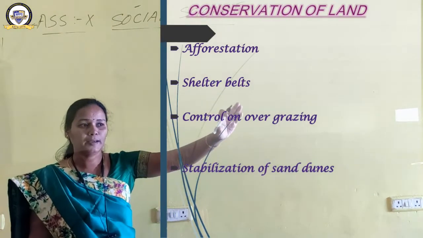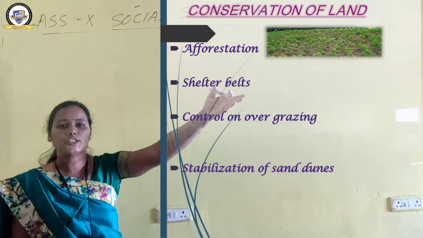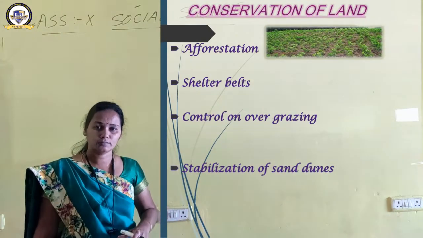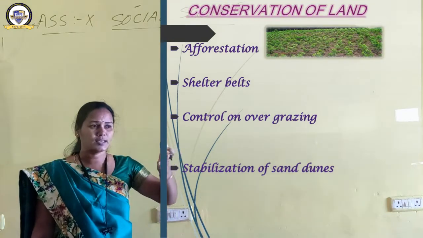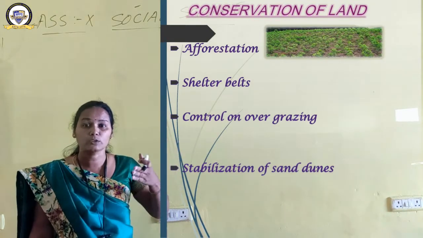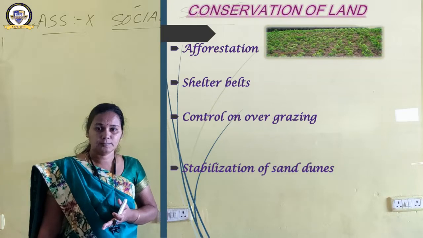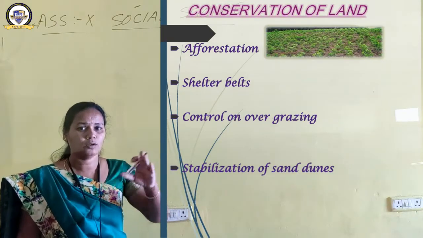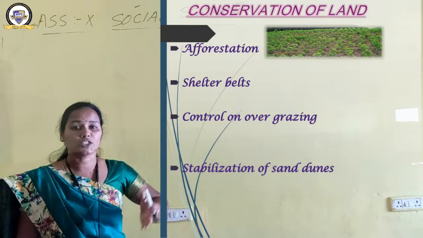Okay, what do you mean by afforestation? Have a look here. What is afforestation? Planting a large number of trees in the deforested region. As a part of afforestation, Van Mahotsavs are conducted every year in our country. When is Environment Day? June 5th. Near about that time, or sometime else, afforestation is conducted.